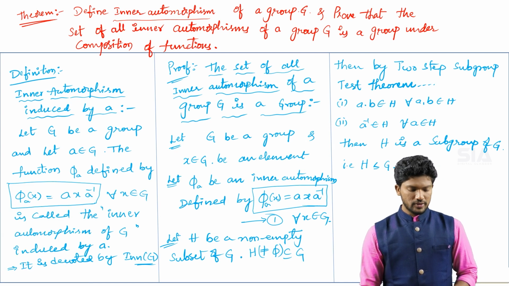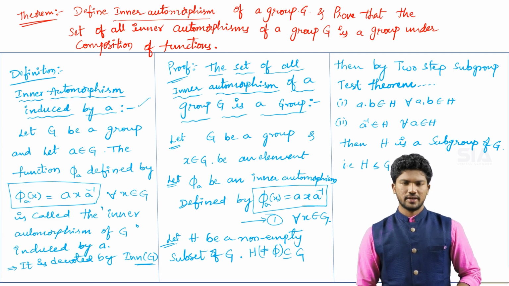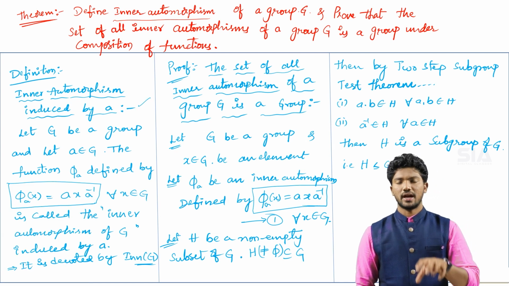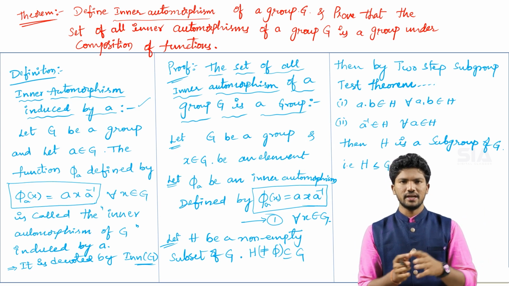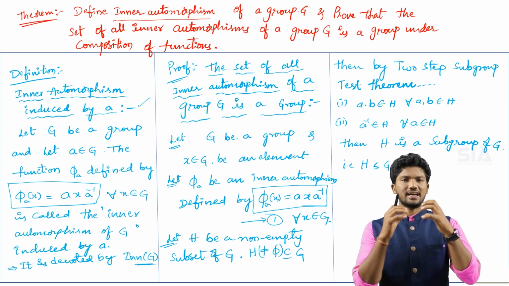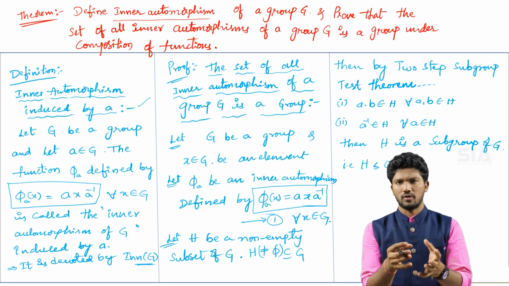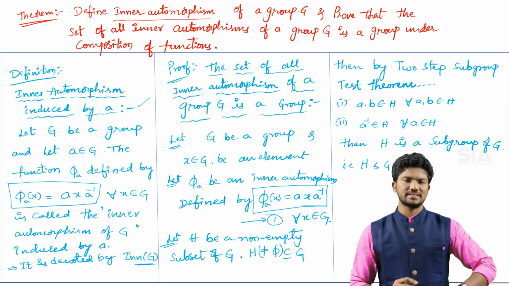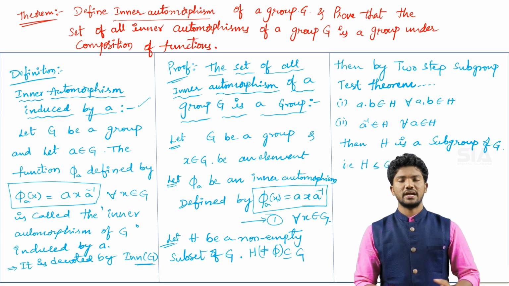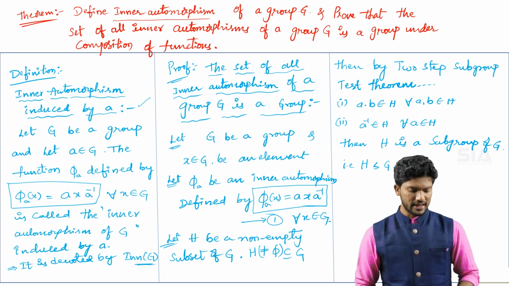Inner automorphism induced by A. Here, induced by A and, in cyclic groups, generated by A have the same meaning. Okay, in a cyclic group we can say that the group is generated by A. Without small a, the group does not exist. So here also we can say that inner automorphism is induced by A. So you can see the definition.